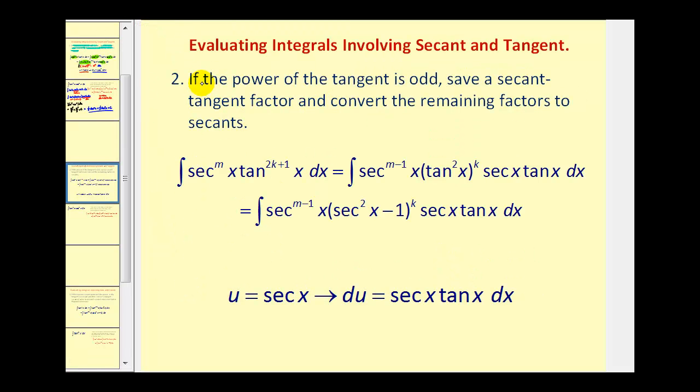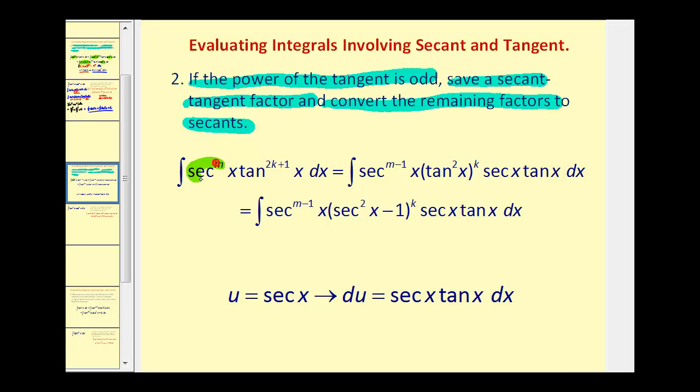Okay, the next case is when the power of tangent is odd, and when this is the case, we're going to save a secant tangent factor and then convert the remaining factors to secants. So if our integrand has factors of secant and odd factors of tangent, we're going to save one factor of secant and one factor of tangent.